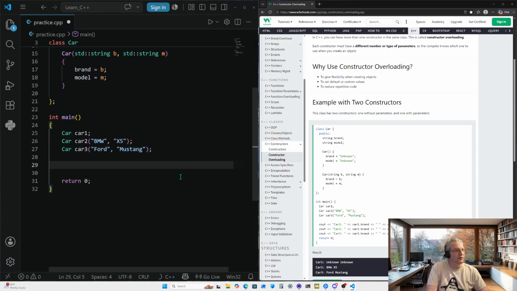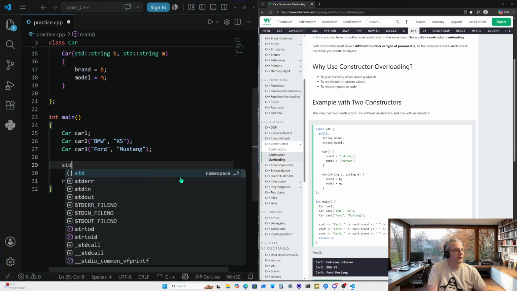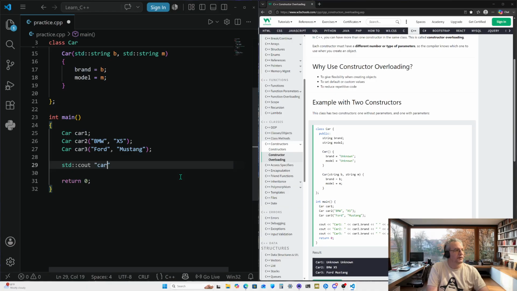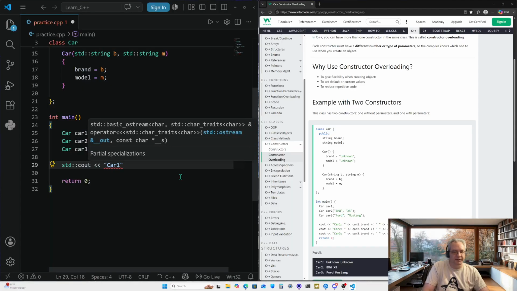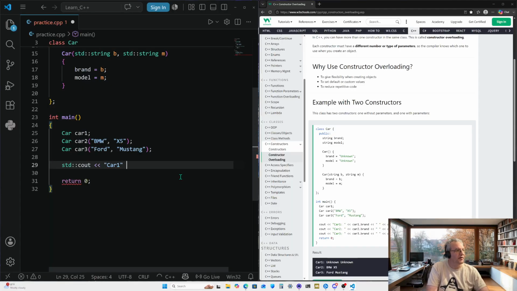And then we're going to output all three of them. So standard output, car 1. And for some reason I always forget to do this. I don't know how many times I forget to do that.